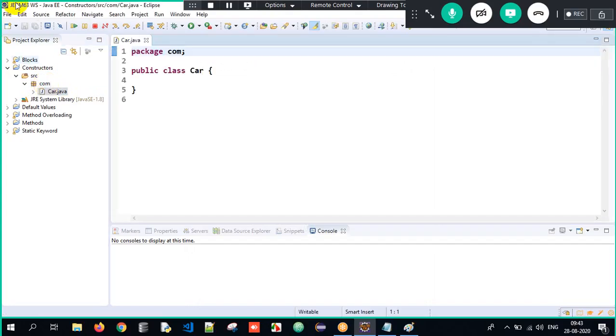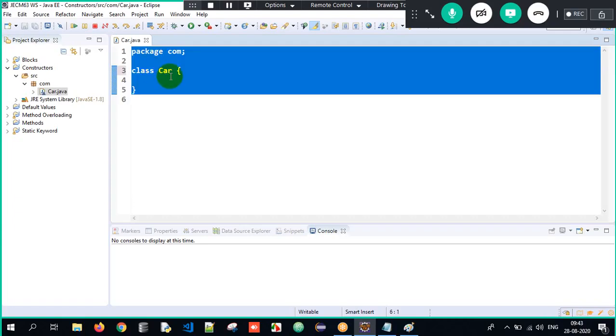Right. So now, what do you mean by package com? There's a folder called com, and the class name is Car. So the Java program name will be Car.java, that is present in the com folder. And class is a blueprint of an object, and public is the access specifier. Even if you don't write it, it will work fine, you don't have to worry.